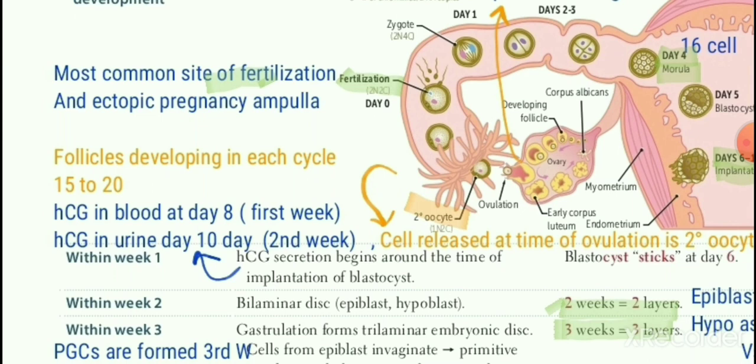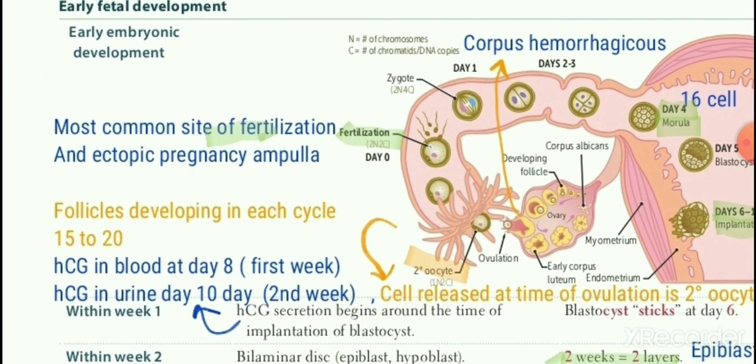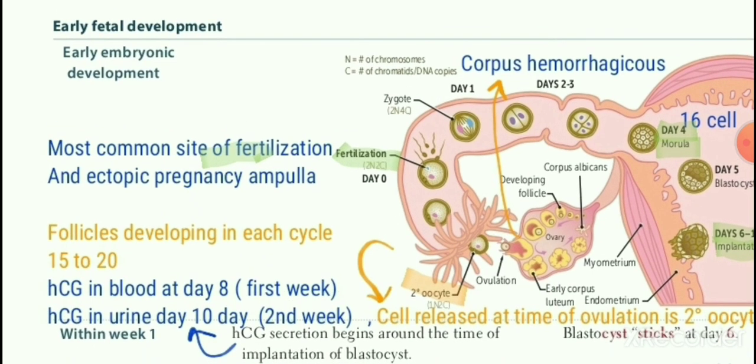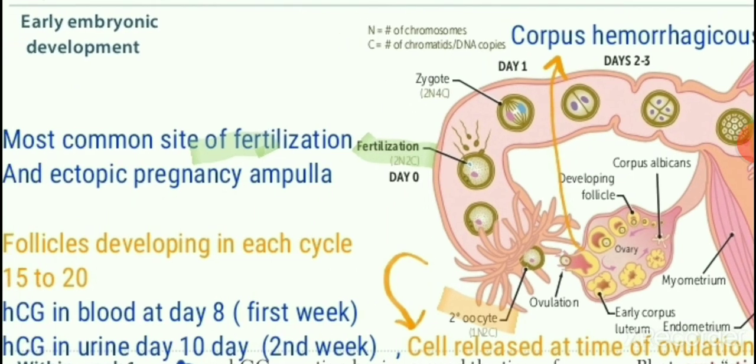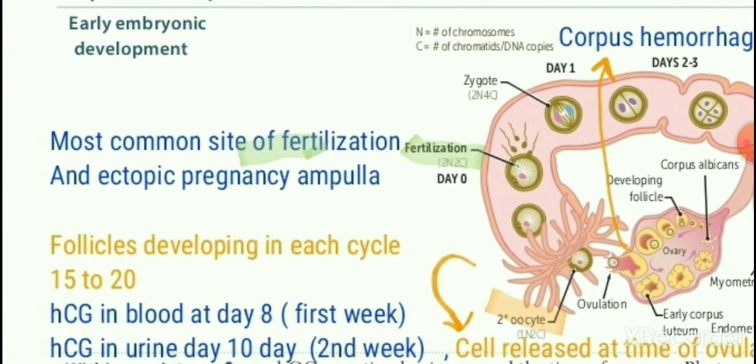And after this, the egg moves into the fallopian tube, and the broadest part is the ampulla. Fertilization takes place in the ampullary region, and this is another MCQ. And in ectopic pregnancy, often the embryo implants here. So it is the most common site of embryo implantation as well as fertilization. So two different MCQs from the very same location.